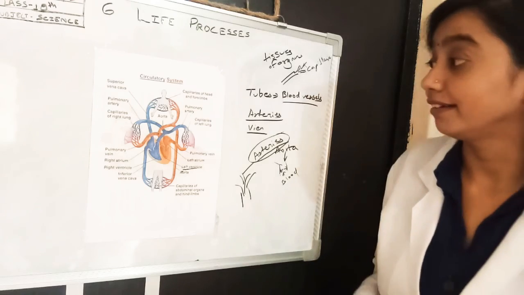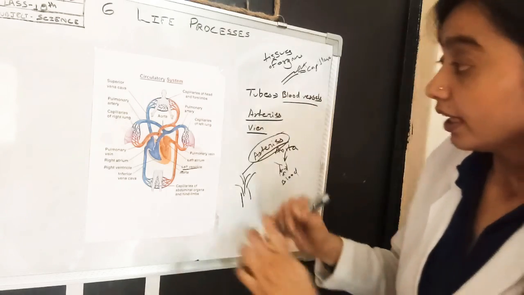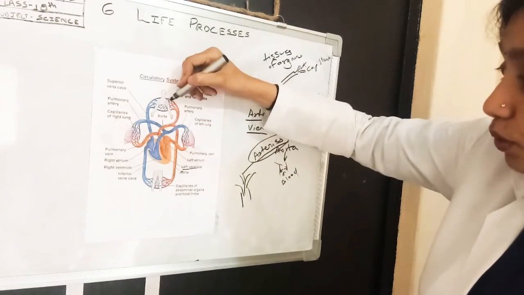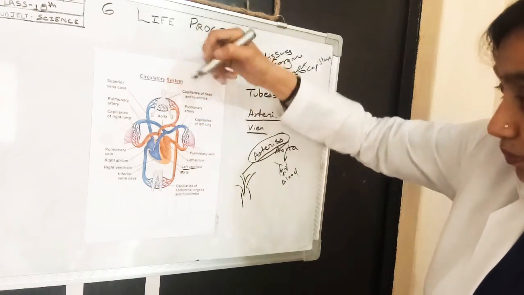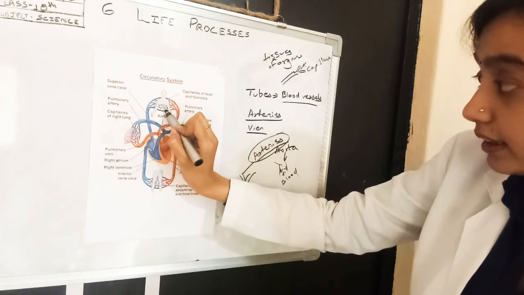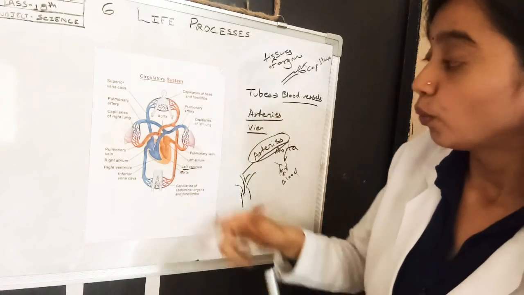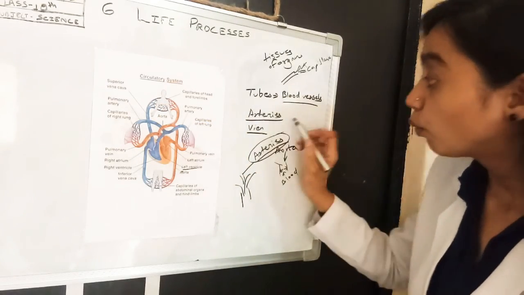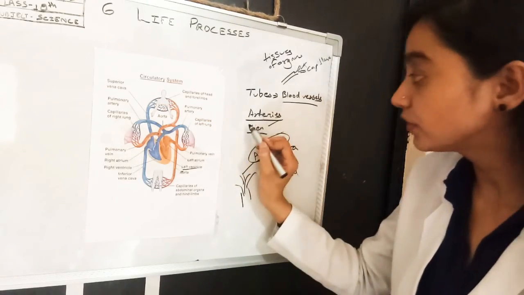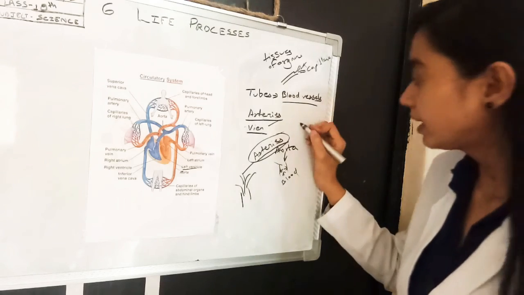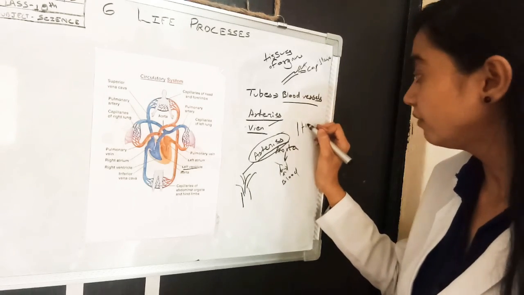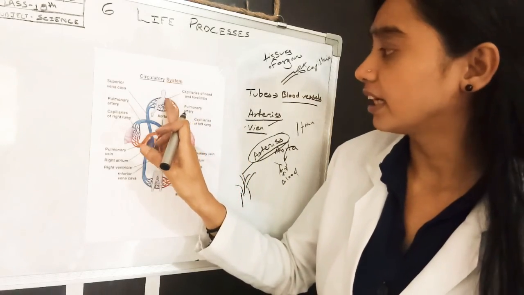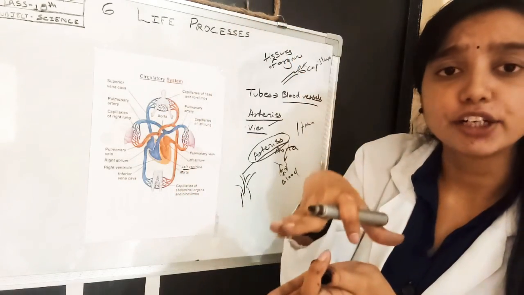You can understand it. Now in the cells of tissues, these capillaries get merged with other fine branches which are called veins, and these veins have thin walls because by the time the blood reaches here, pressure has reduced.